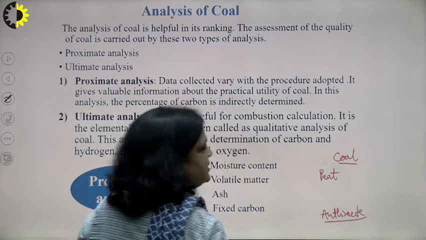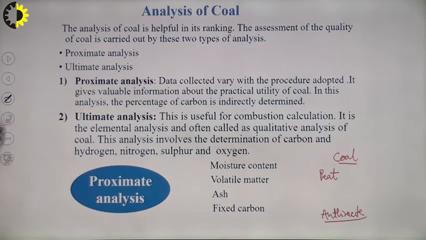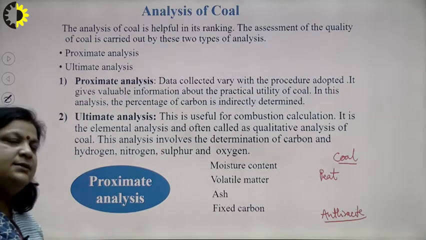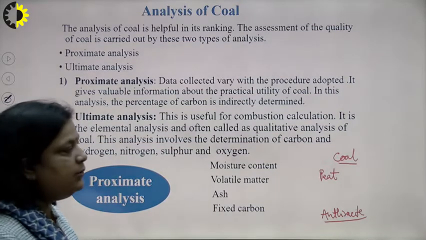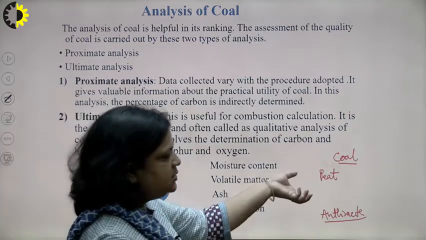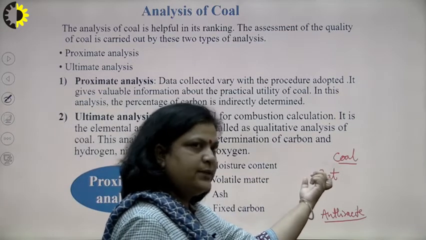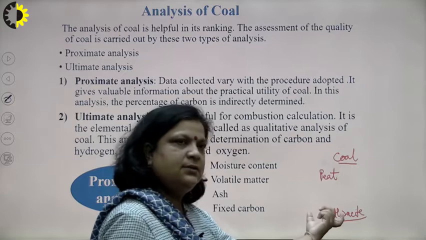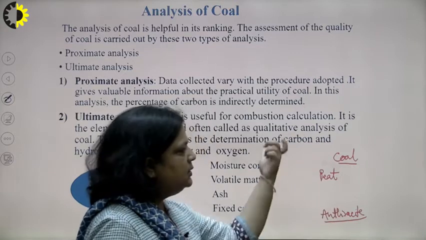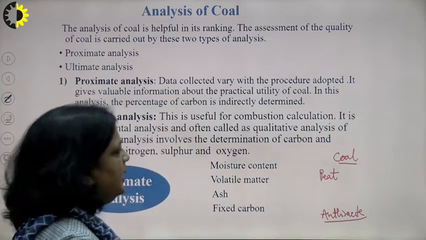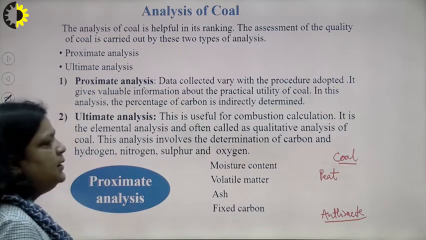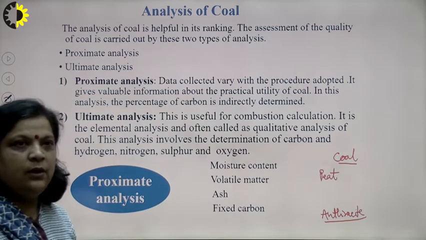Rank is decided by the percentage of carbon, or we can say on the basis of calorific value. Here we discuss how we analyze the coal.